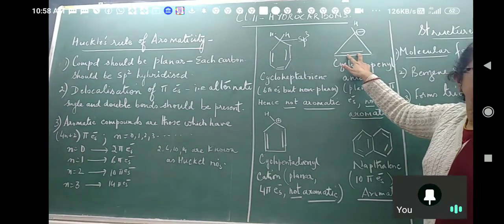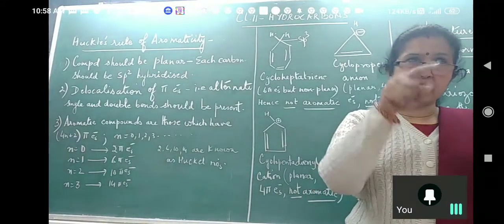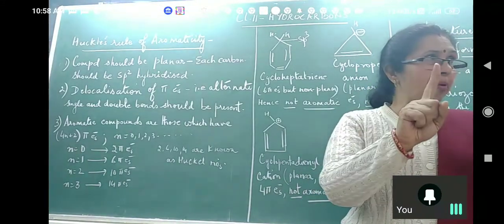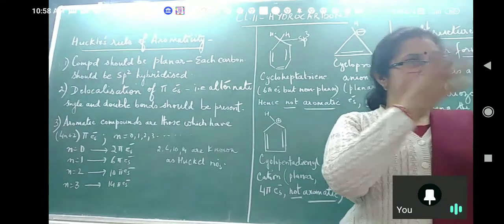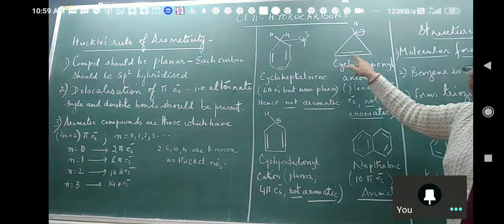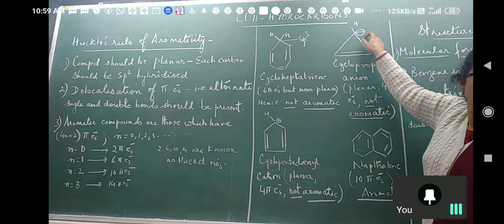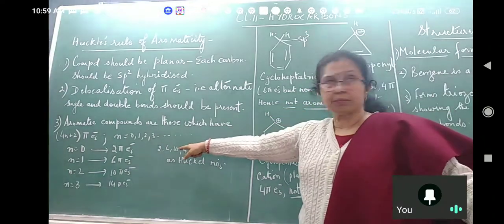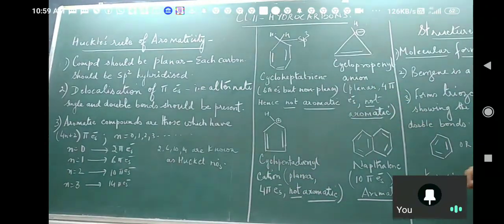2 will be here. See how to count the number of pi electrons: number of pi bonds into 2, because each pi bond is formed by 2 electrons. So 3 pi bonds means 6 electrons. Okay. So here it is 1, which means 2, and the negative charge is counted as 2 electrons. So 2 and 2, 4. Is 4 Huckel's number? No.